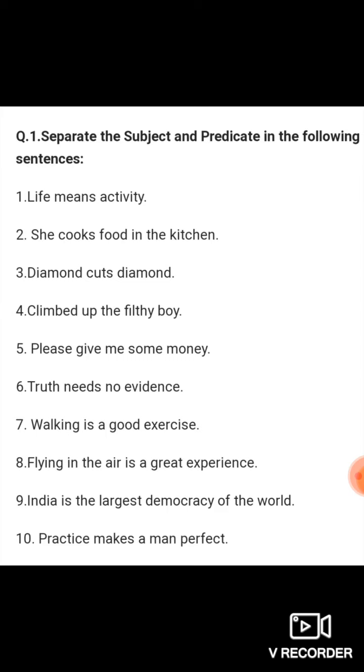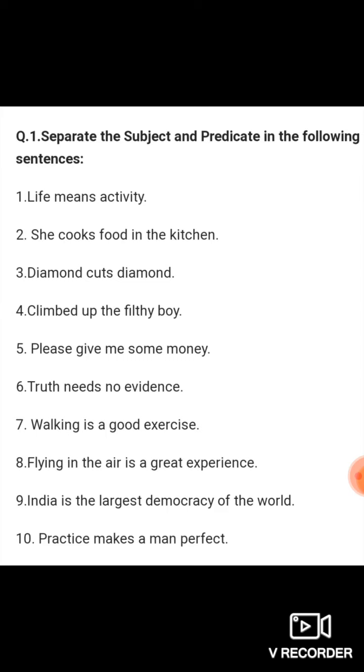Now look at exercise number 1. Separate the subject and predicate in the following sentences. I will be very slow and clear for you to listen carefully, in case you have difficulty seeing the video. Okay children, look at the first sentence. Number 1, life means activity. Number 2, she cooks food in the kitchen. Number 3, diamond cuts diamond.